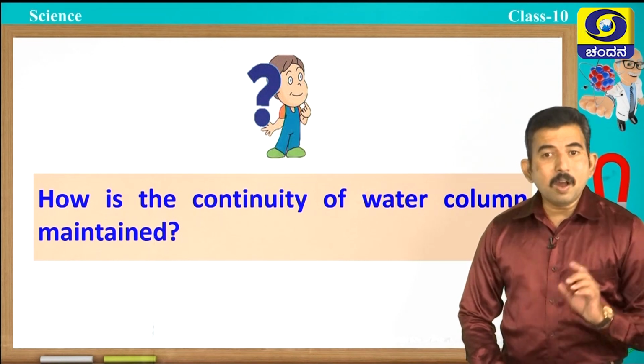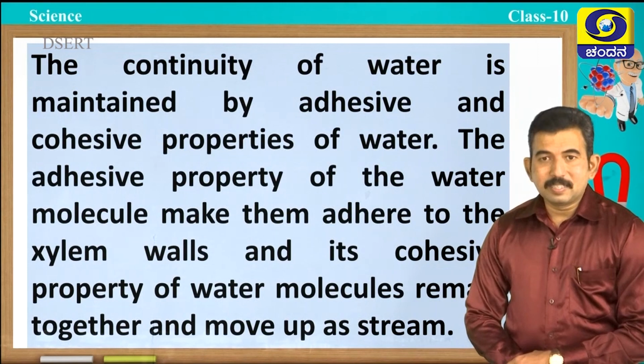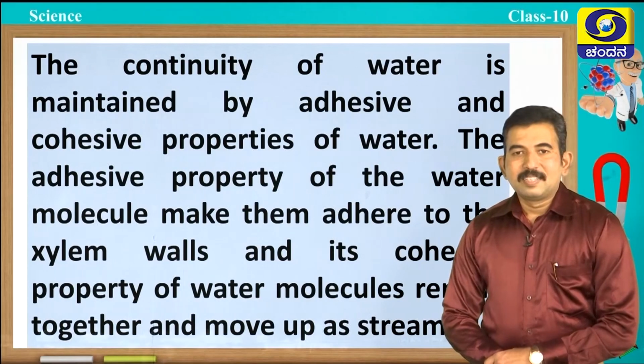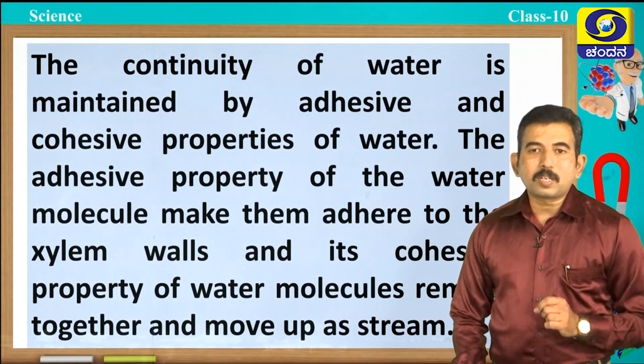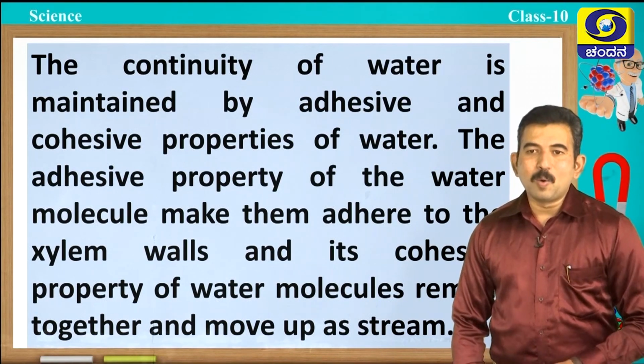In plants, how is the continuity of water column maintained? Yes, you are right. The continuity of water is maintained by adhesive and cohesive properties of water. The adhesive property makes water molecules adhere to the xylem walls, and its cohesive property keeps water molecules together so they move up as a stream. So, remember, the continuity of water is maintained mainly by adhesive and cohesive properties of water.